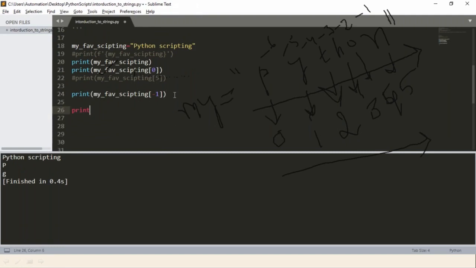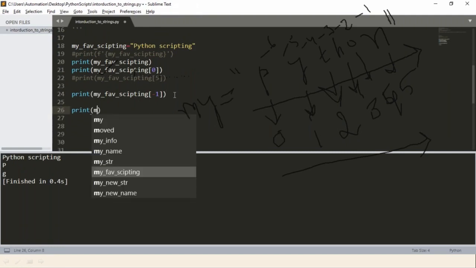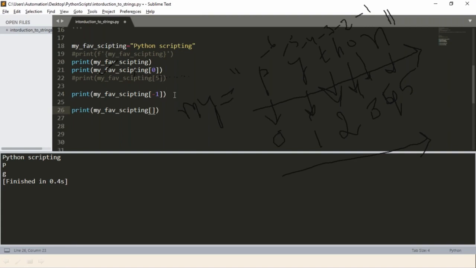Let me print my favorite scripting. So I'm giving 0 to 5. If I take it this way, it will print your characters from 0 to 4, because the maximum is index 5, but you are starting from 0. The range is 5 minus 0, so 5 letters you have to get.